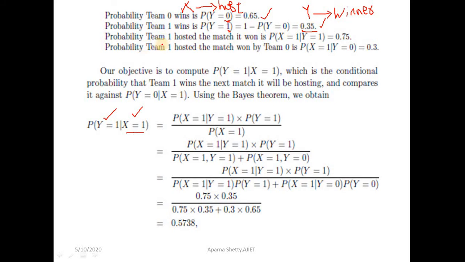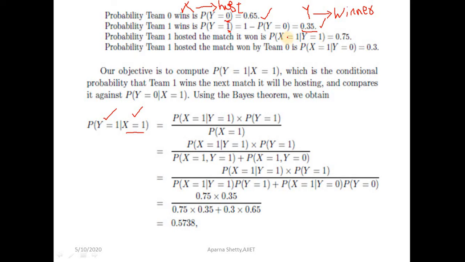Next, the probability that team 1 hosted the match, given that it won. That is the probability that x is equal to 1 given y is equal to 1. Team 1 hosted the match that it won.